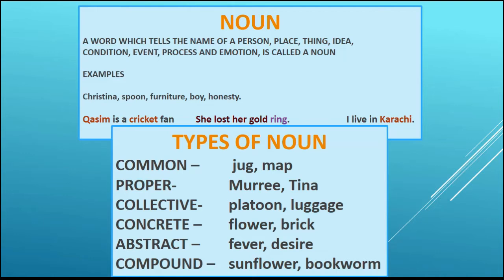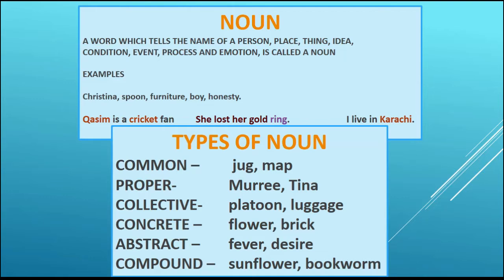Now let's revise noun. You already know that noun is a word which tells the name of a person, place, thing, idea, condition, event, process, and emotion. In short, we can say that all names are nouns. For example, Christina, spoon, furniture, boy, honesty.